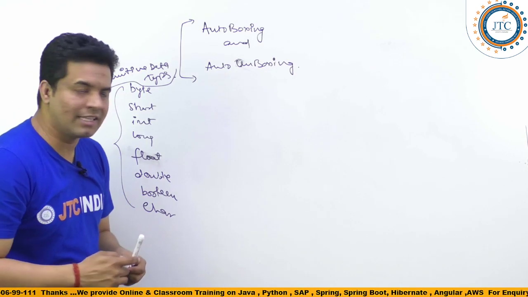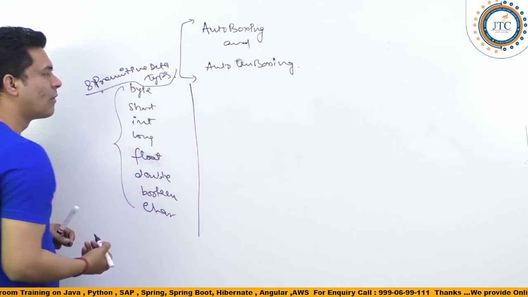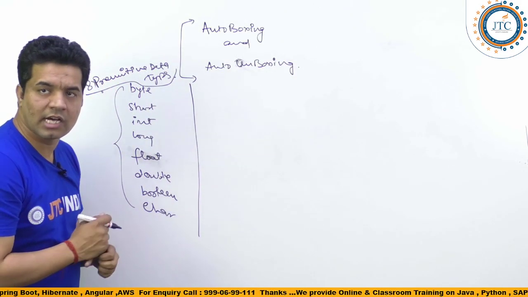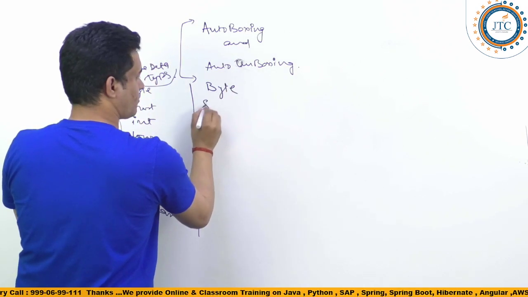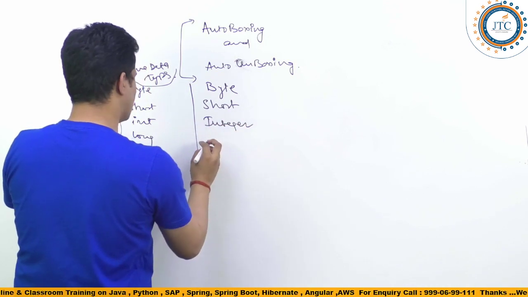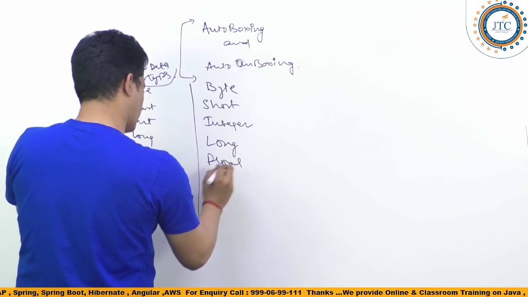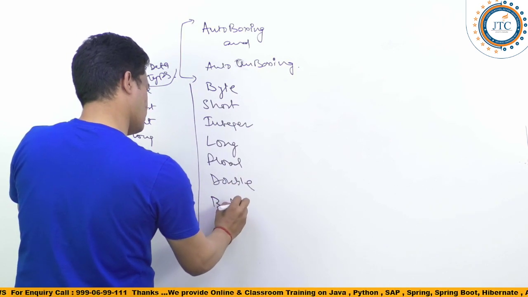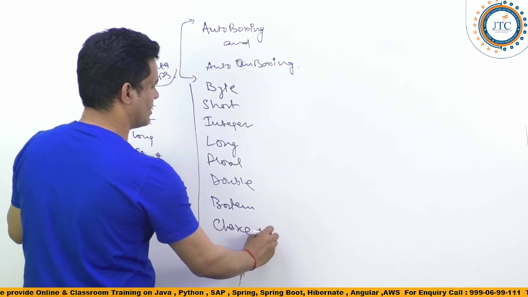Now, corresponding to these 8 primitive data types, there are also wrapper classes. What are the wrapper classes? They are Byte, Short, Integer, Long, Float, Double and Boolean, as well as Character.